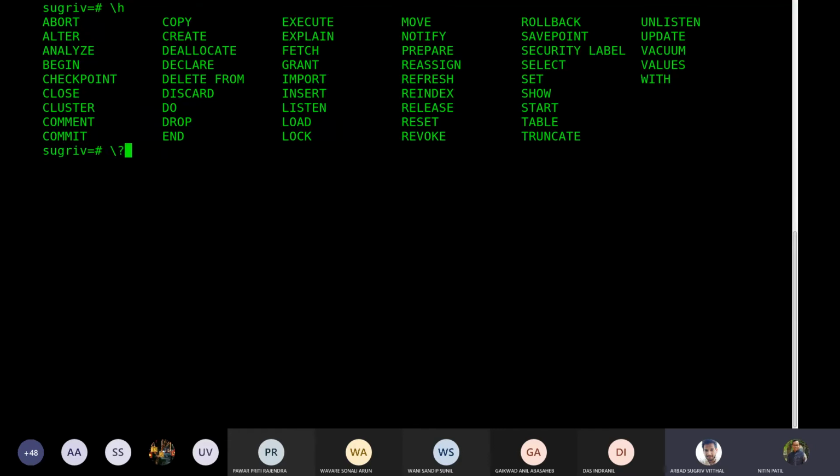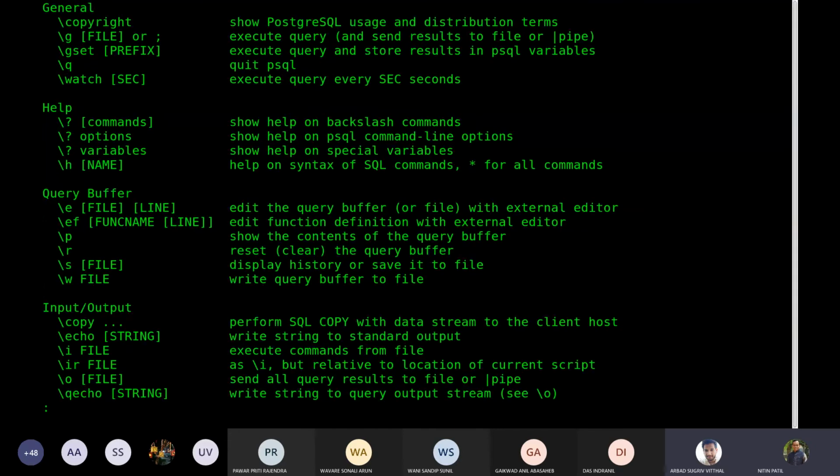Enter. Editor based commands. These are PSQL commands which are not SQL commands.